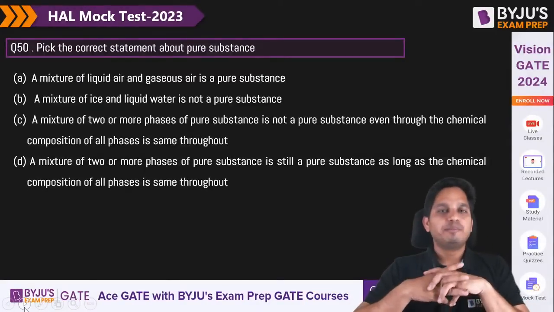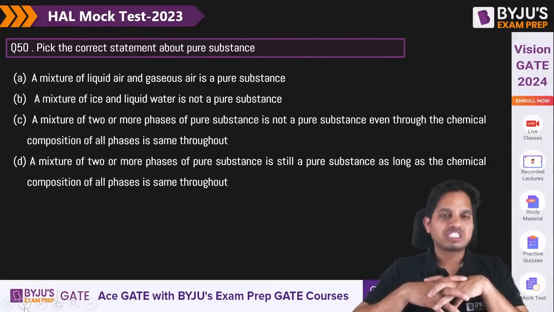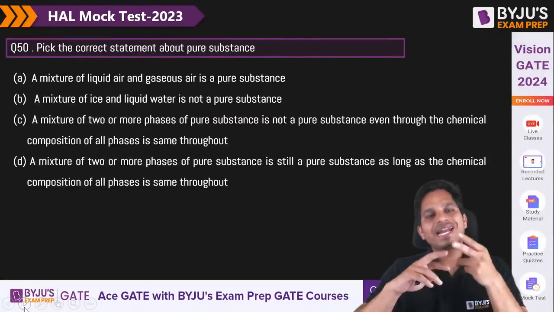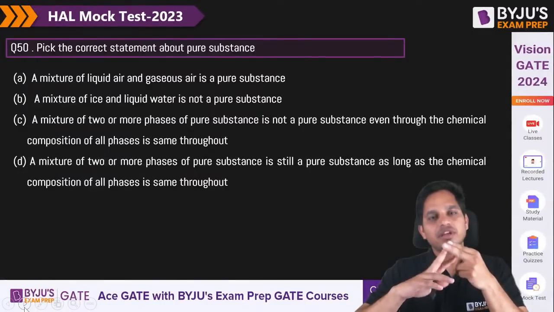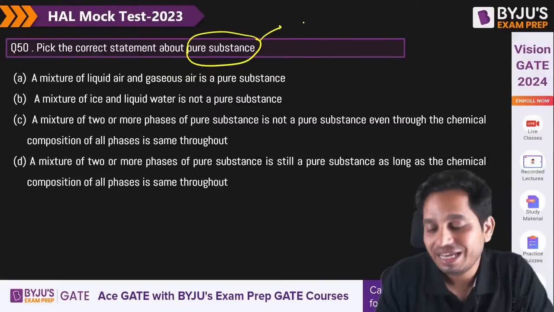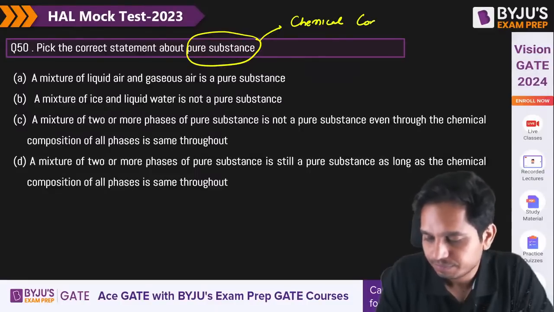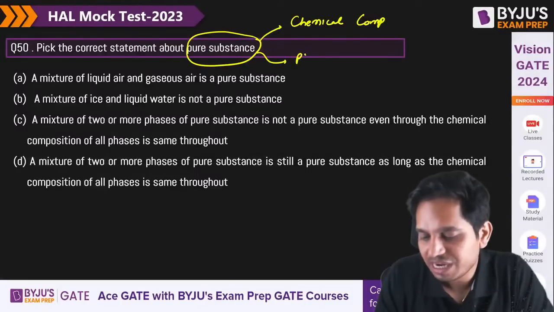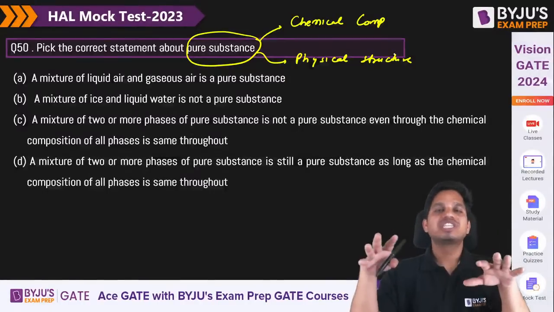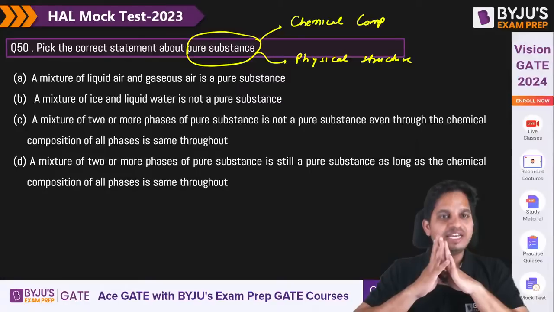Now this is very easy. Pure substances you all have learned, right? Can you tell me what is an example of pure substance? Liquid air and gaseous air is a pure substance. First of all, you need to understand what is pure substance. So basically chemical composition and physical structure. So it should be homogeneous in chemical composition and physical structure. Quickly tell me what is the right answer. Quickly.